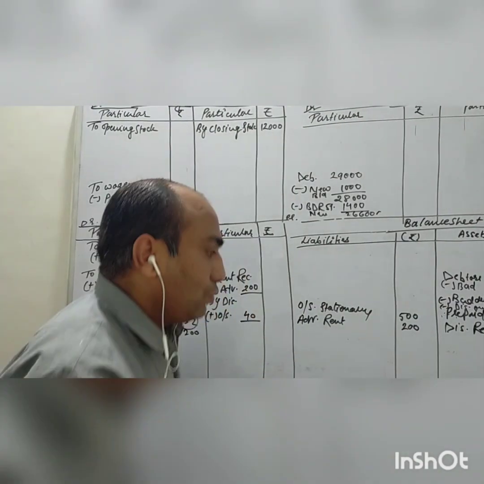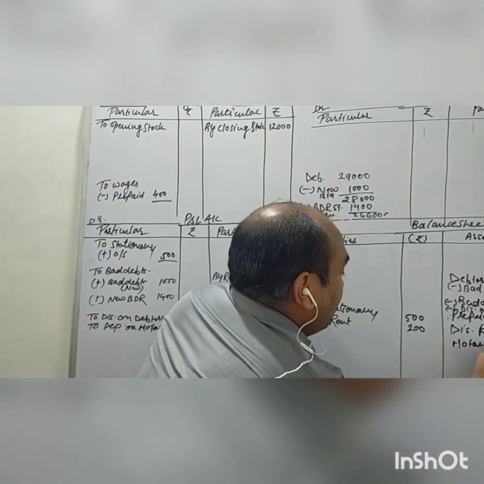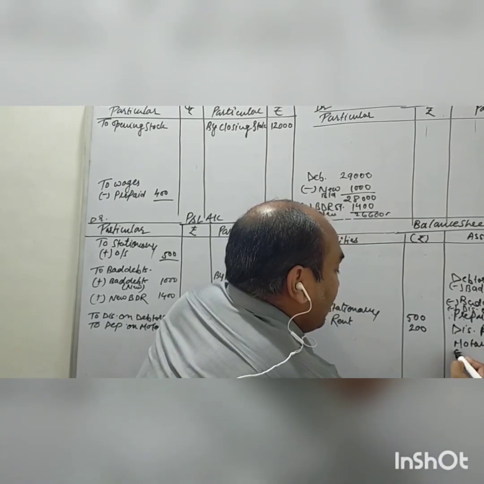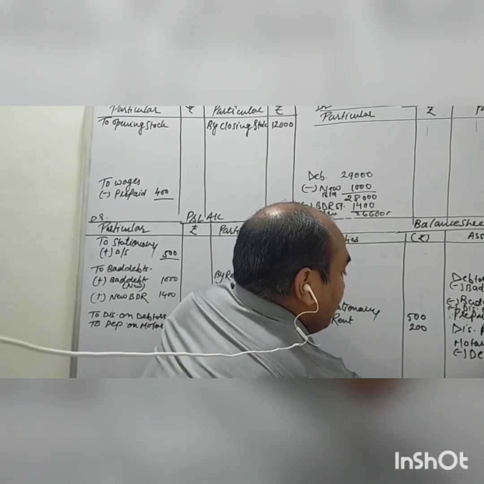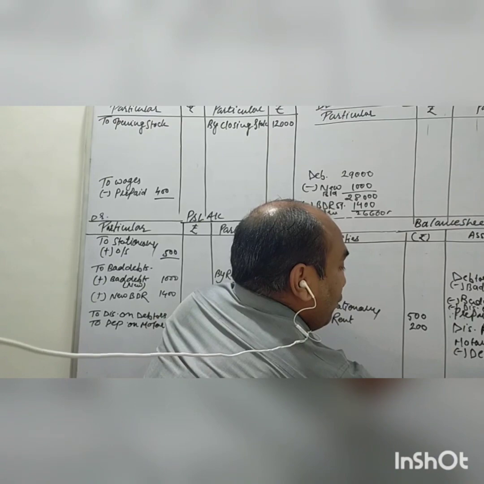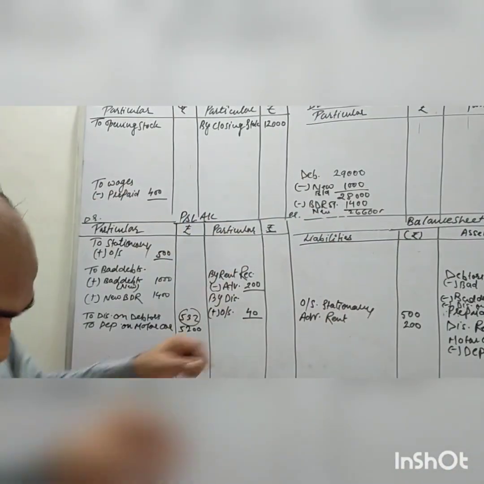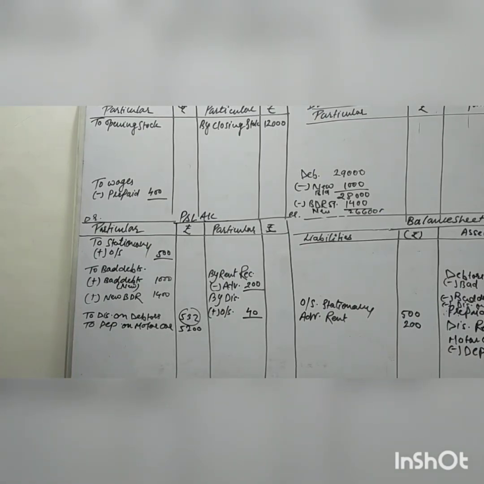Now you can write down the motor car 52,000 minus depreciation. So here it will become 47,000. Okay.